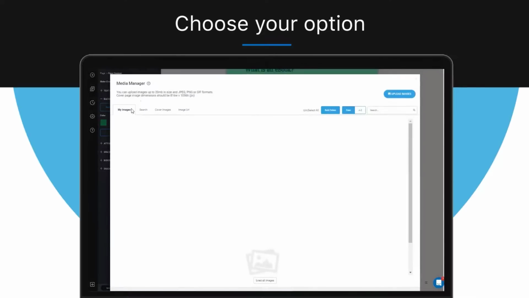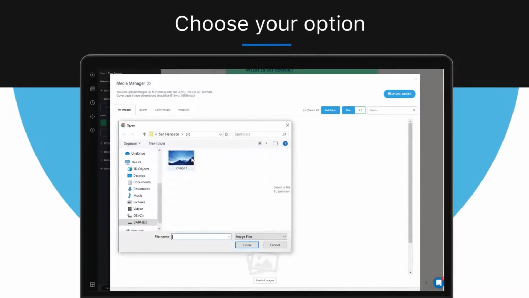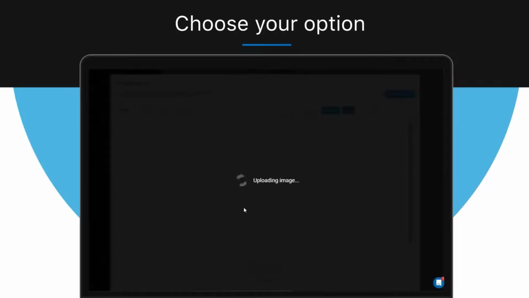Now in the Media Manager, you can choose where you want to get that image from. First option is uploading your own image, and you can do it by clicking on the Upload Image button. Choose the image you need, and then that's it. The image will also be saved in your library.